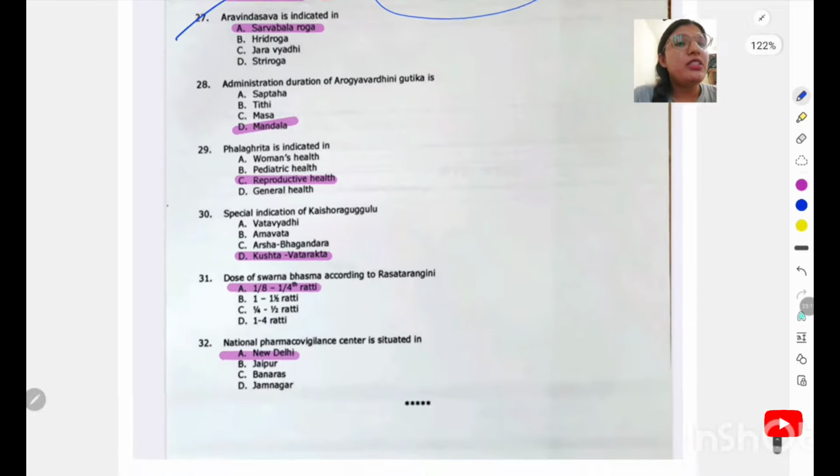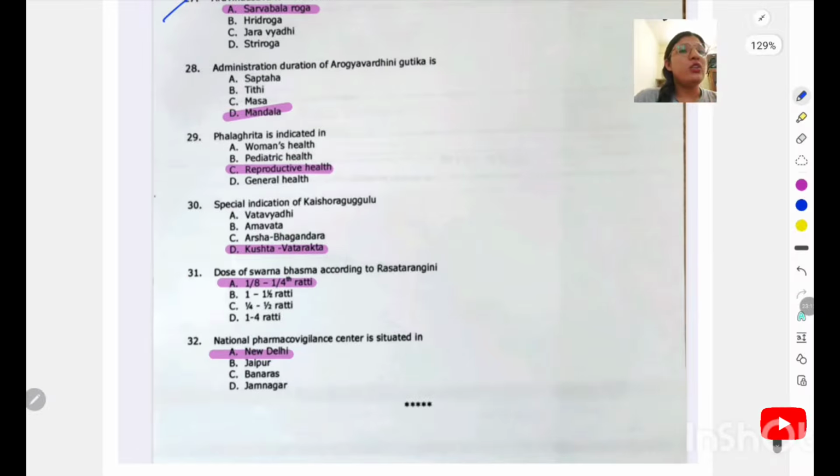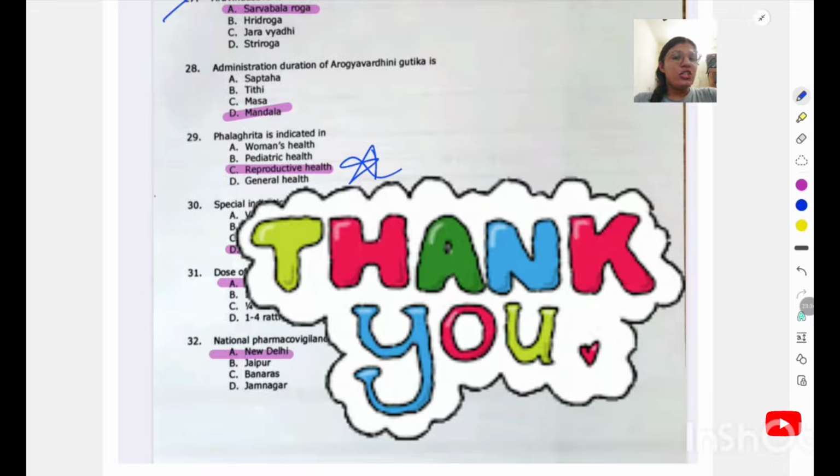Then, the administration and duration of Arogya Vardhini Gutika is 1 mandala. Palagrita is indicated in reproductive health, and this is important. You have to study this Palagrita. It can come for nutraceutics. The special indication for Kaishora Guggulu is Kushta and Vatarakta. The dose of Suvarna Bhasma according to Rasa Tarangini is 1/8 to 1/4 rati. And the National Pharmacovigilance Center is situated in New Delhi. So here our questions end. Thank you guys.